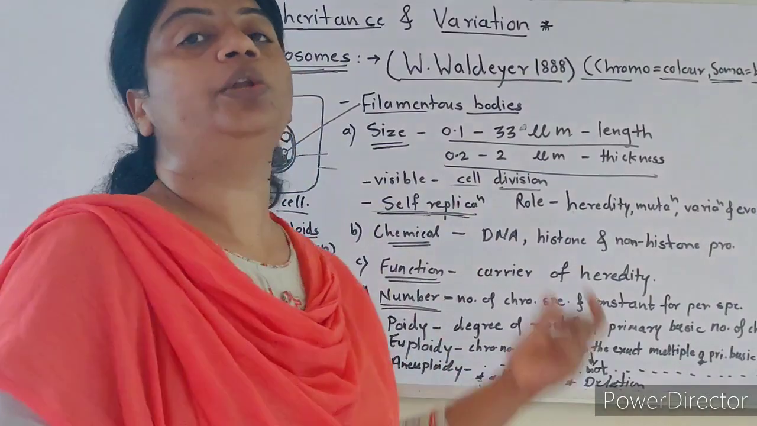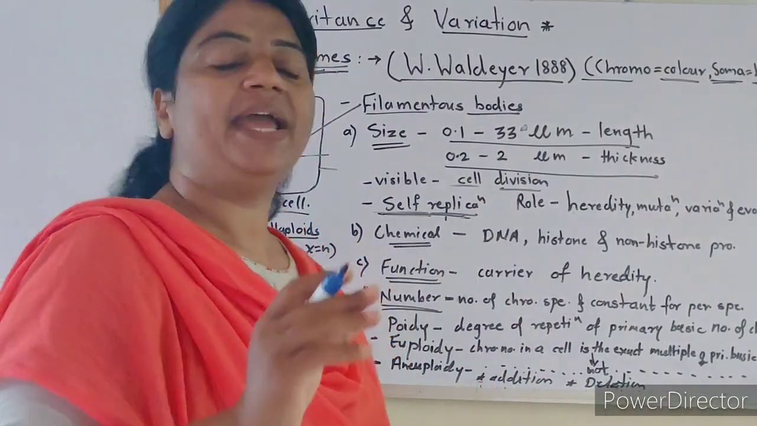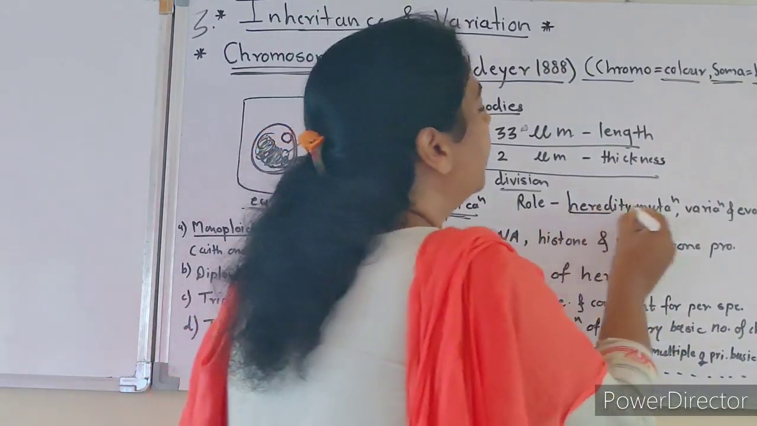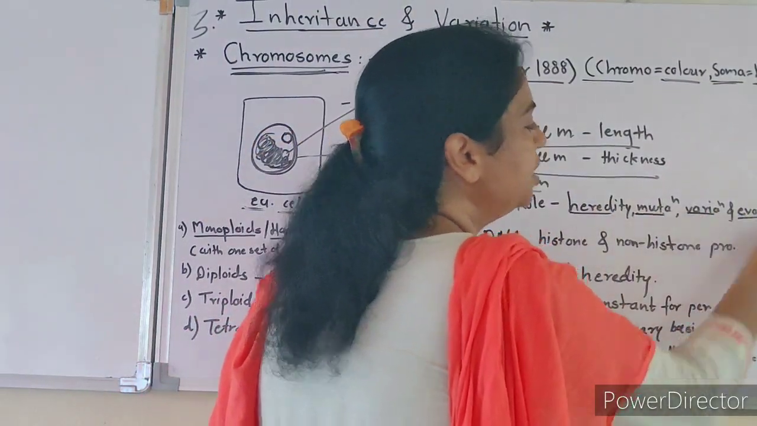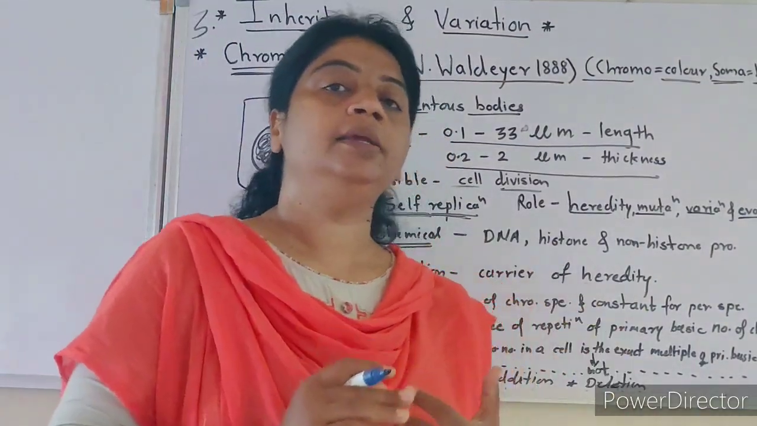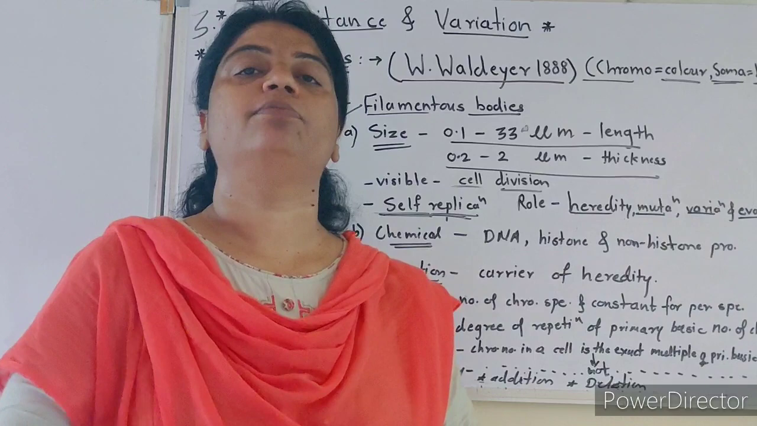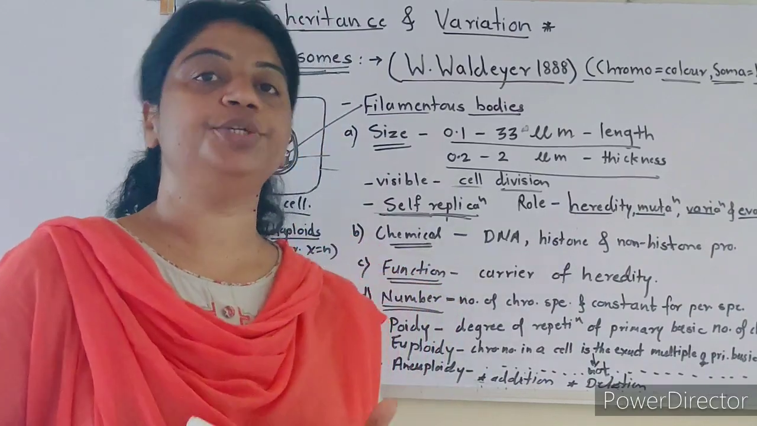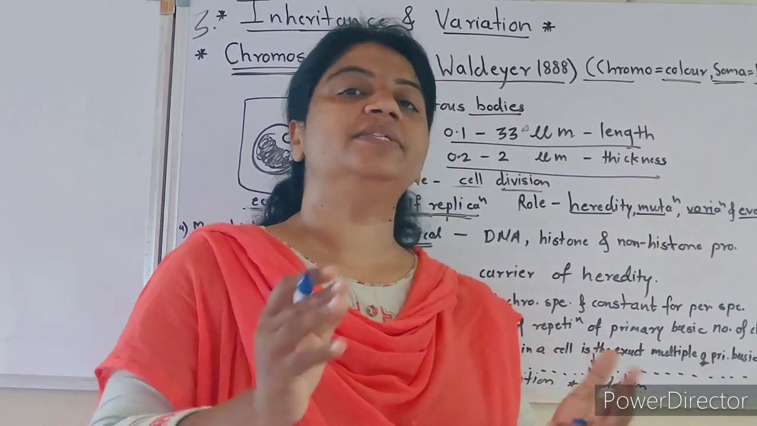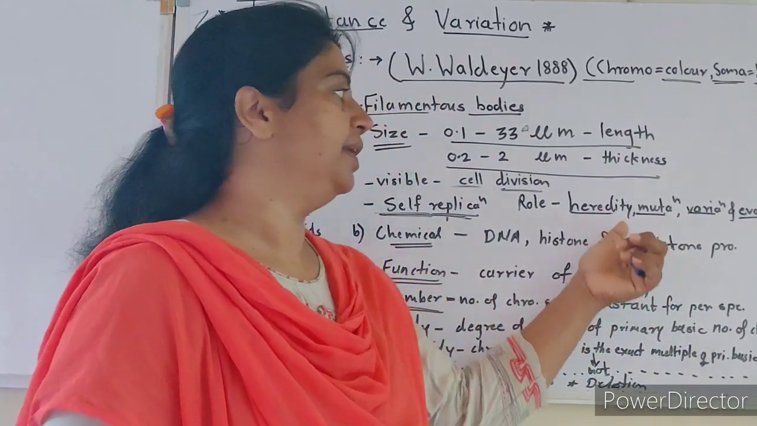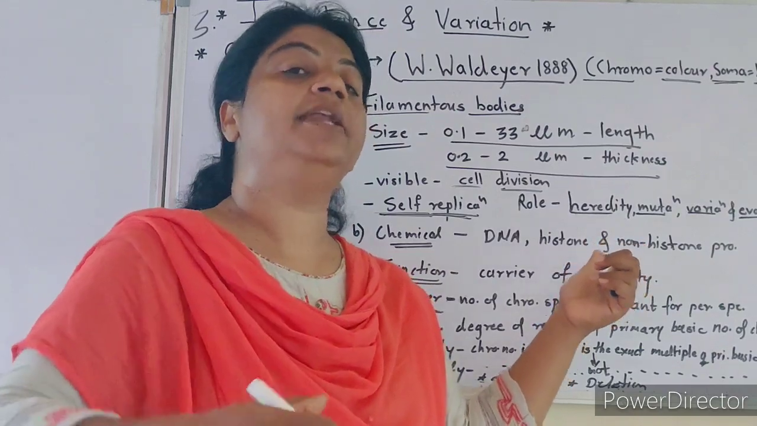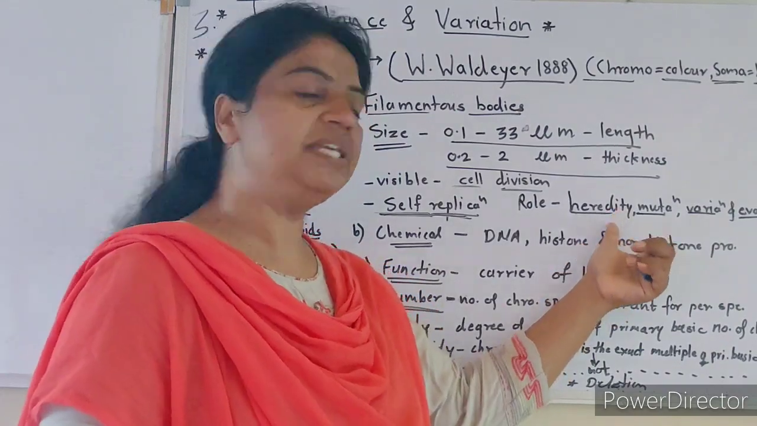And what is the role of chromosomes? They play a vital, important role in heredity, mutation, variation and evolution. Heredity: they carry or transfer characters from one generation to the next generation. Sutton and Boveri stated that the chromosome is the carrier of genetic material. It means genetic material or characters are carried on a chromosome, which is heredity.